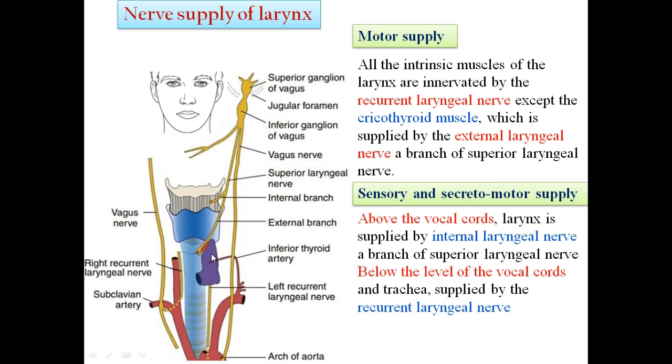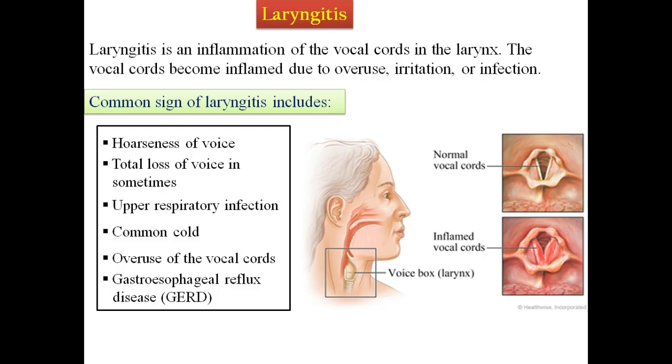The right recurrent laryngeal nerve winds around the right subclavian artery, whereas the left recurrent laryngeal nerve winds around the arch of the aorta, then ascends, passes deep to the esophagus and trachea, and supplies the larynx in the form of motor and sensory supply.